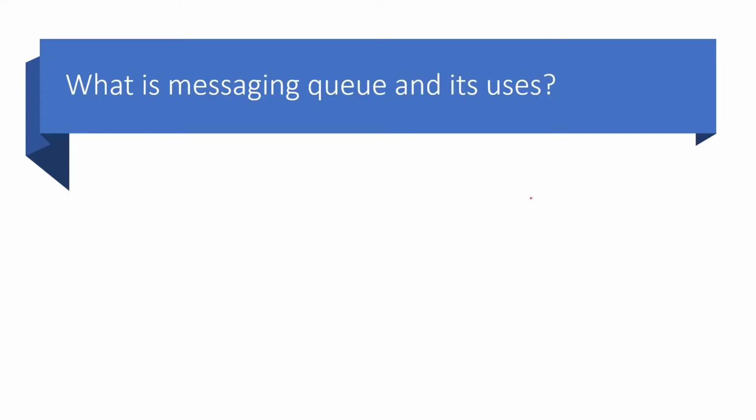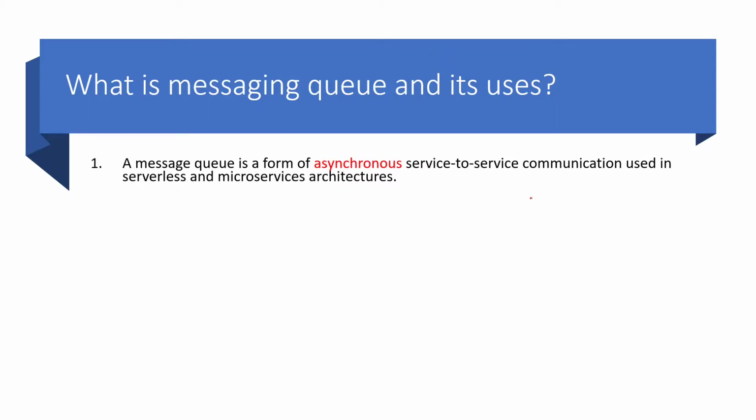Now we'll see what is messaging queue and what are all its uses. So basically messaging queue is a kind of asynchronous service to service communication which is commonly used in microservice architectures. So before understanding asynchronous, we'll see what is synchronous. So consider you have two microservices, microservice 1 and microservice 2.